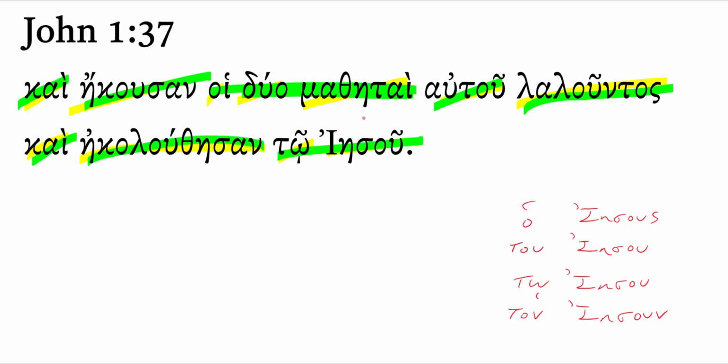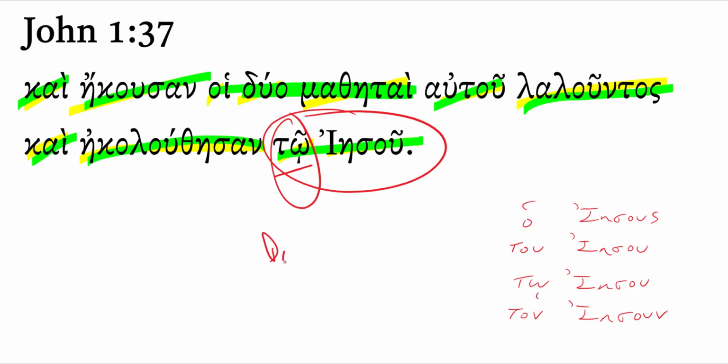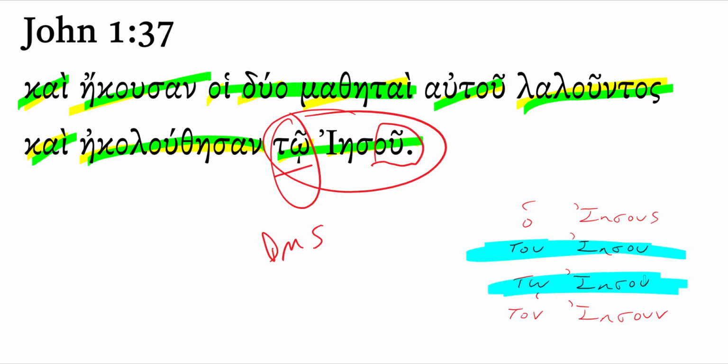Let's look at several things here. First, to Jesu. Why is that in the dative case? Well, first of all, how do you know it's dative? Well, the article always tells you the truth. It's dative, masculine, singular. Some of you thought it was genitive because of that ending. But remember, with the paradigm for the name Jesus, the genitive form and the dative form are spelled the same. So either the context or the article has to clarify whether it's genitive or dative. Clearly here with the article, this is dative.